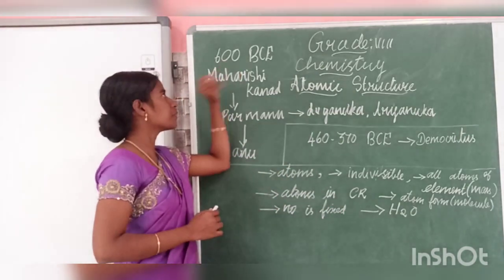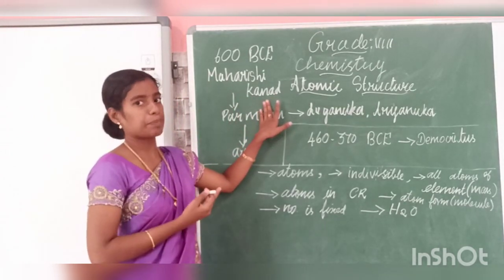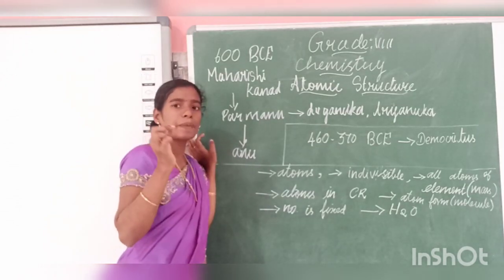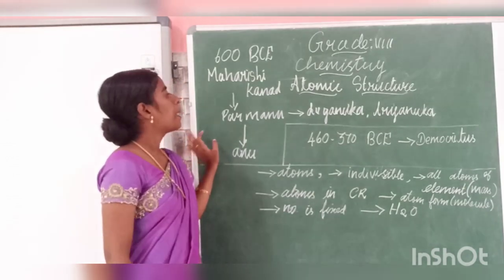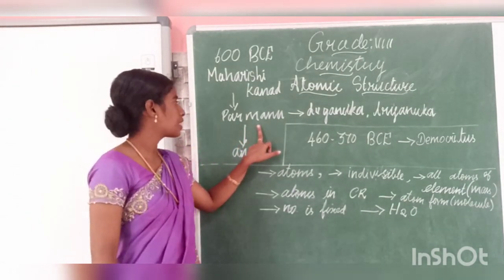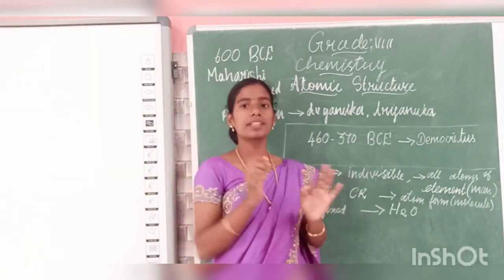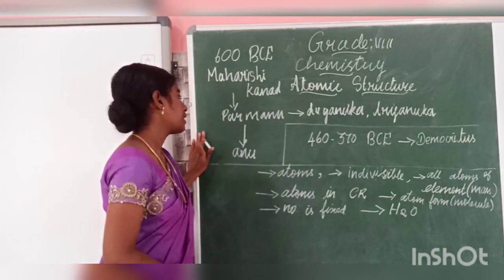In 600 BCE, Maharishi Kanada said that all matter is made up of the smallest particle called Parmanu. He named the smallest particles of all matter Parmanu.